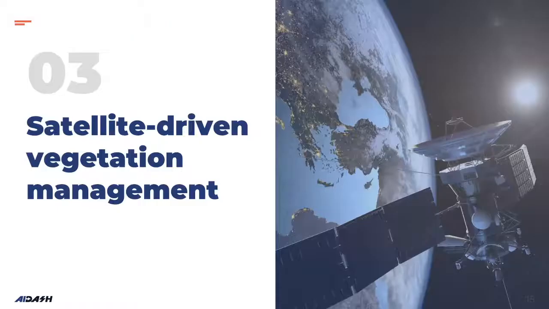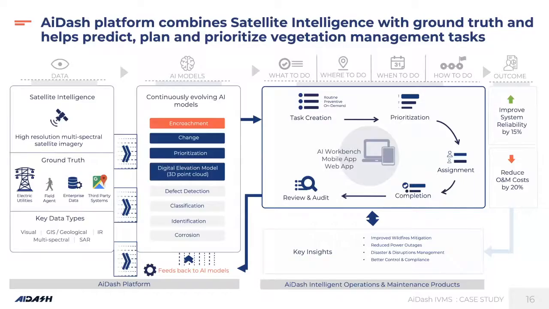Thanks, Nitin. With the context set around the vegetation management situation today and what satellites can do, let me deep dive into what a satellite-driven vegetation management solution looks like. At AI Dash, this is how the overall workflow looks.